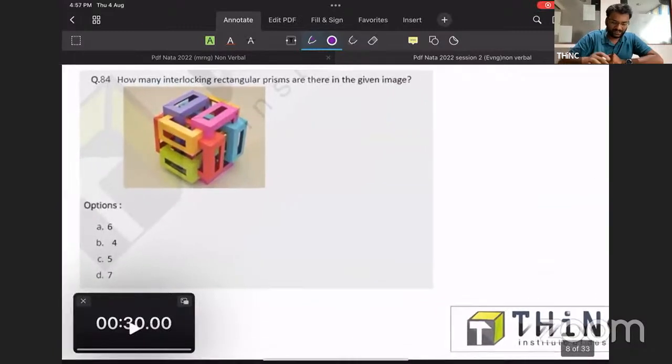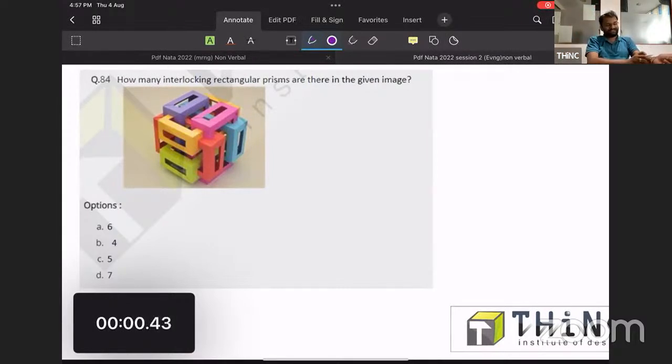So how many interlocking rectangular prisms are there in the given image? It's a counting question. It's creating a 6-faced figure. 6 faces means 6 directions. So from all the 6 directions, you need to count.